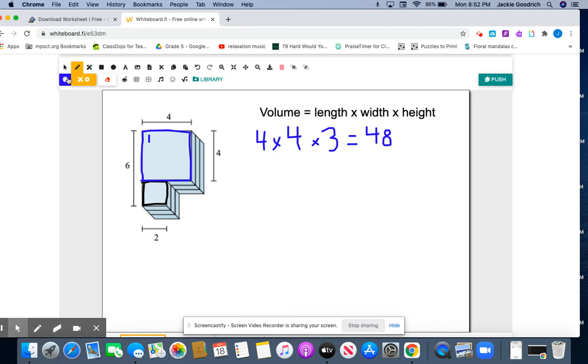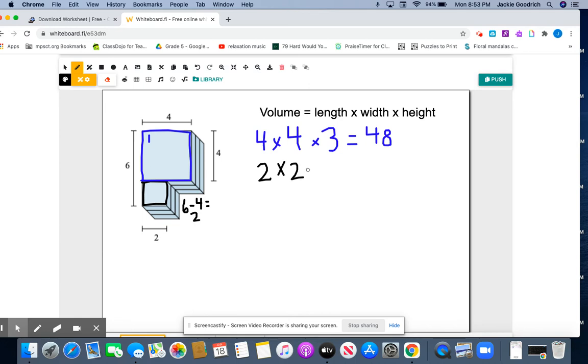And then the second one right here, the length of it is 2. That's how long it is. And we don't know how wide it is, but what we do know is that the whole shape is 6. And then this shape right here is 4. So the width of it has to be 6 minus 4, because 6 is the whole thing and 4 is just this little piece right here, and we're just trying to find out this much. And 6 minus 4 is 2. So then that's our width, which is 2.